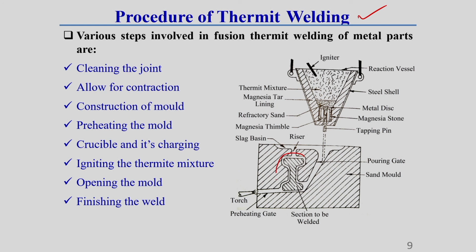This is the railway cross section which we want to join together. You can see this is the side view of this section. In this section generally different types of operation are required. What these different types of operation are, I will show you in a subsequent slide. So, to do the welding in this section, we have to follow different steps.